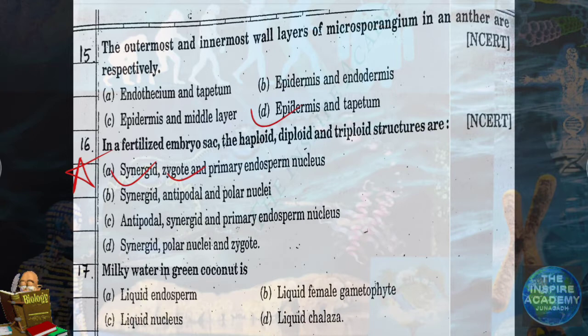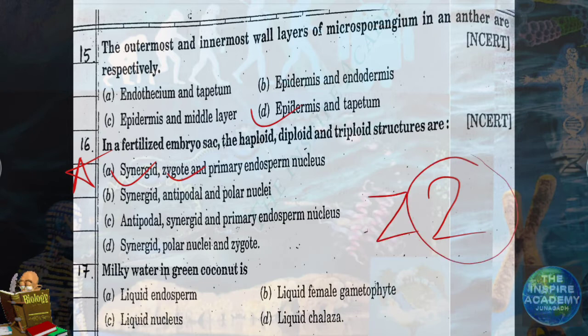And zygotes are always diploid, without some exception that we'll study in fungus. That is, it has two pairs of chromosomes. Two resembles the letter Z. So remember, zygote will be always diploid. So A option is correct.